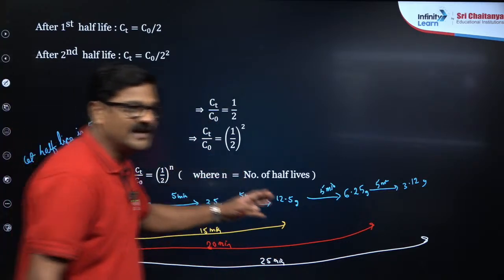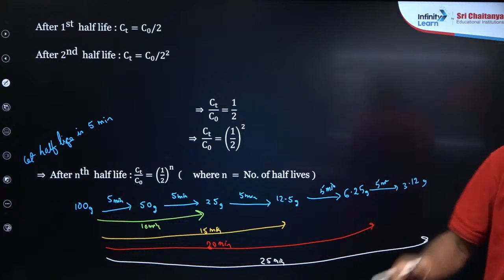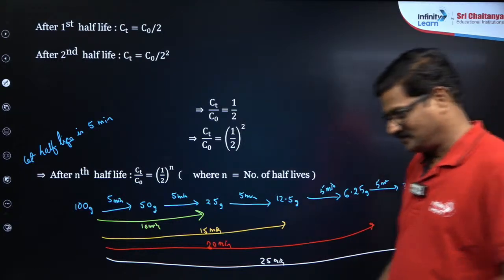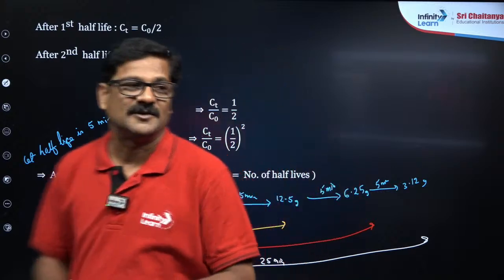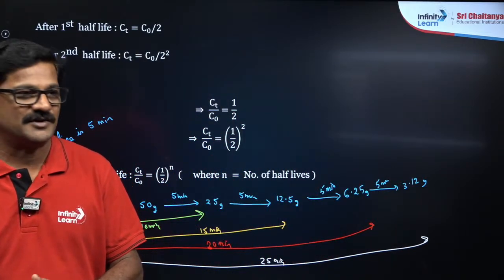How much time does it take to reach 0? Bipin, good afternoon. Infinite. It takes infinite time. So a first order reaction never goes to completion.